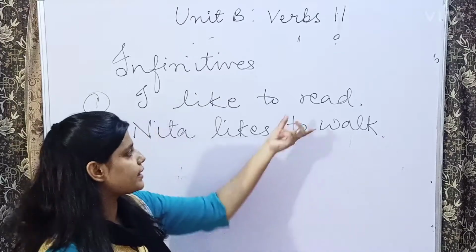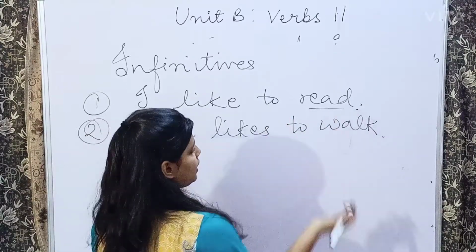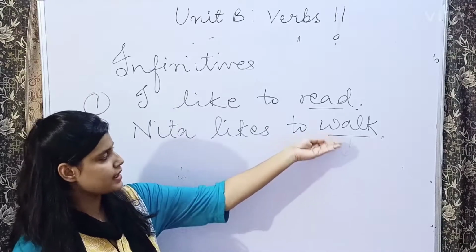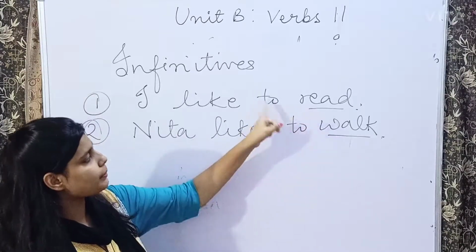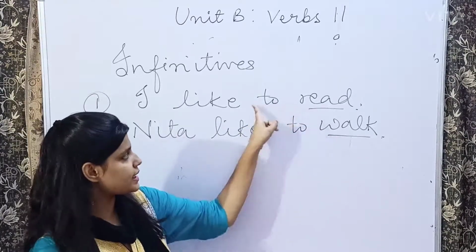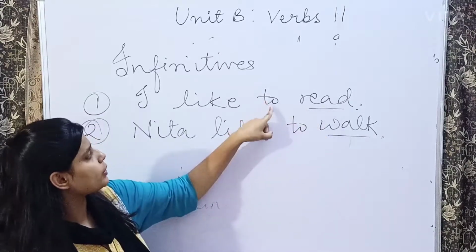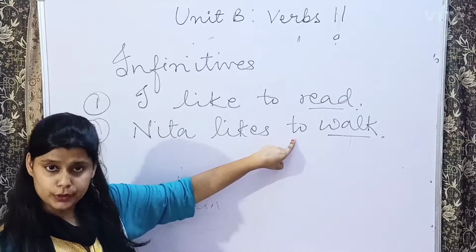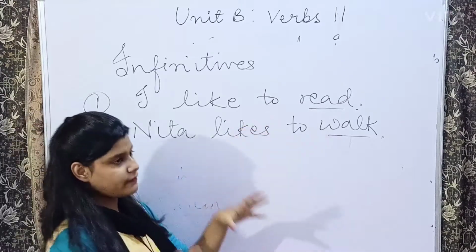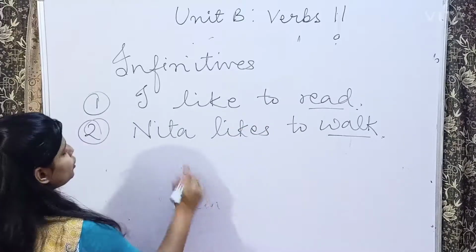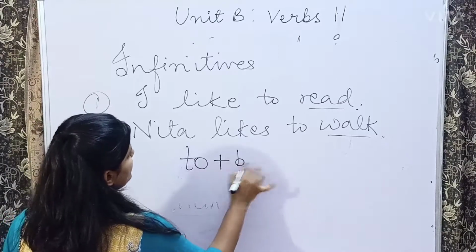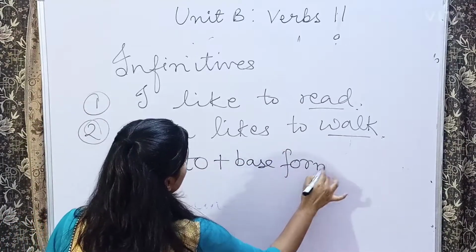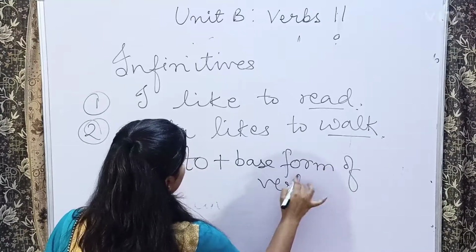Read, walk, and they are being followed by to. In this sentence also the verb is being followed by to, and in this sentence also. Correct? So whenever we add to to the base form of verb, it forms your infinitives.